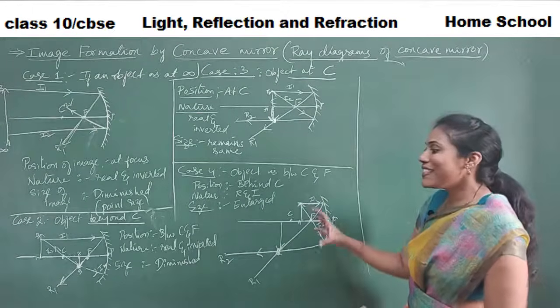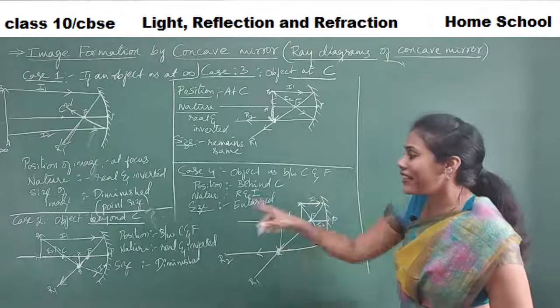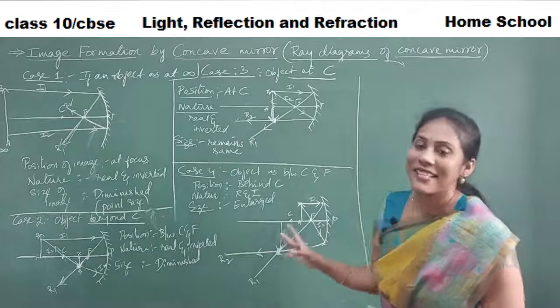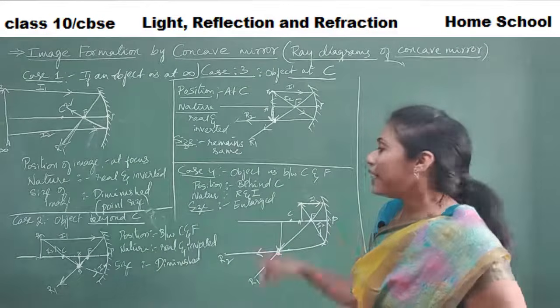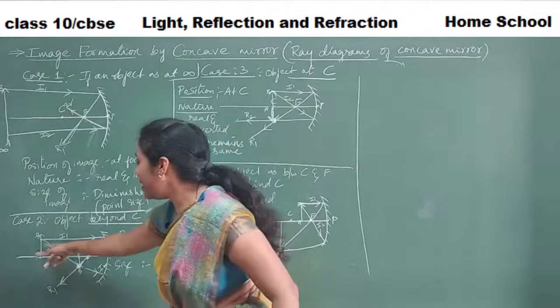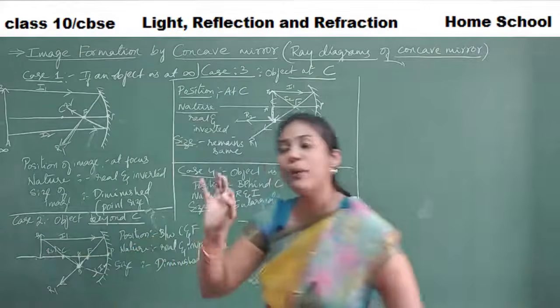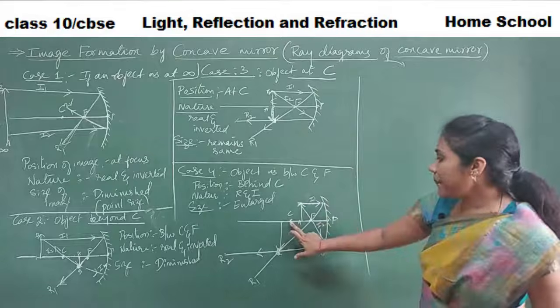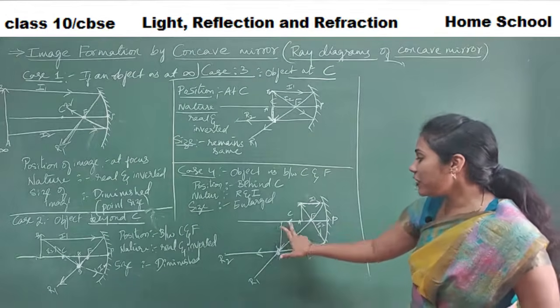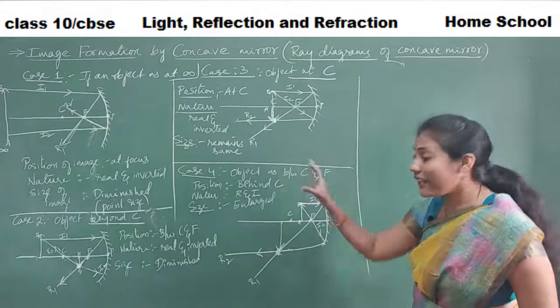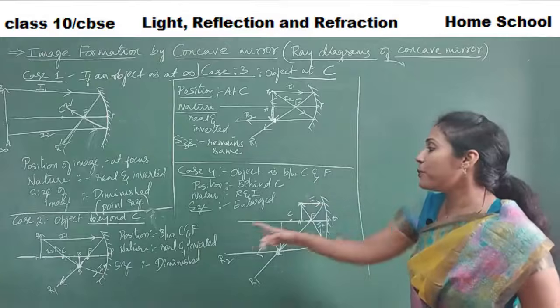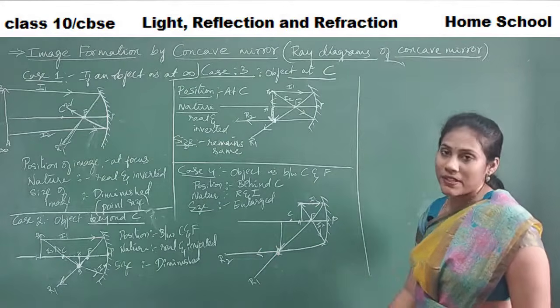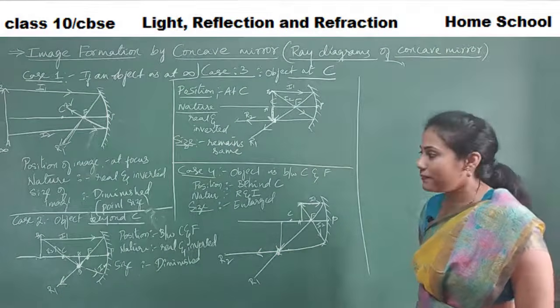So this is a shortcut way to remember. Case 2 and case 4 are exactly opposite to each other. If an object is kept behind C, the image is always formed between C and F. If an object is kept between C and F, the image is always formed behind C. So both are exactly opposite. So try to remember this.